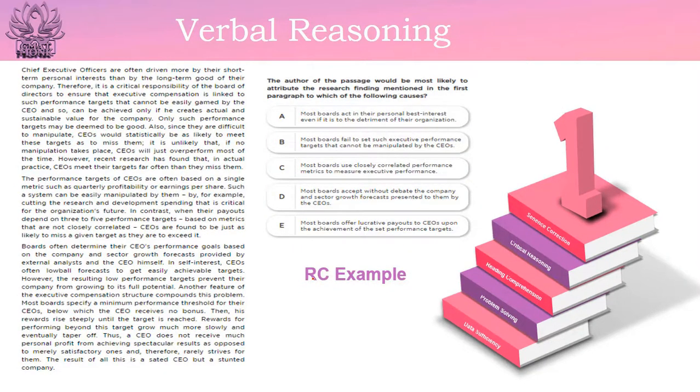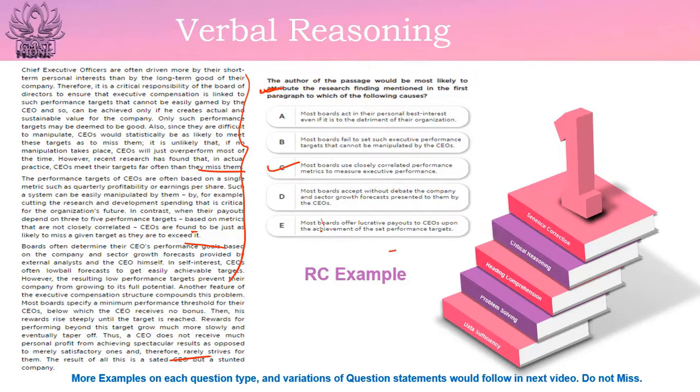And then here is a reading comprehension example. There will be a long passage, 3 to 4 paragraphs would be there, and based on this passage questions would be asked and you have to select one option and then move ahead for getting another question. So for one passage there would be 3 to 4 questions and one by one you have to answer and move ahead to complete one passage. So more examples on each question type and variation would follow in the next video.